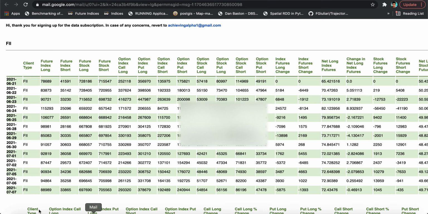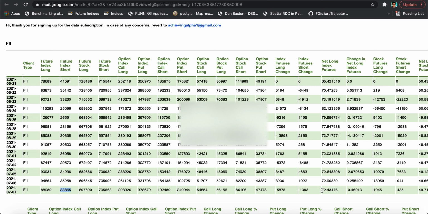This is basically the number of longs divided by the total position which they have. So for this case, it is basically this quantity, and you divide that by this quantity plus this quantity. So this number happens to be around 72.43%. Now this number is very important to understand the stance of FIIs in the market. So generally when this is above 70, this is considered overbought.